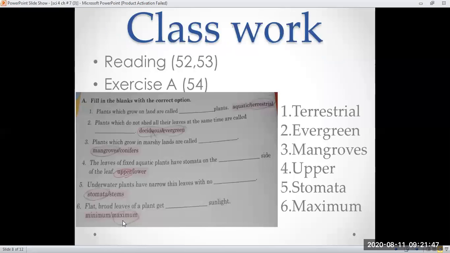So students, we are moving forward to our classroom work. First we are going to do the reading from Some Unusual Plants. And first of all, we are going to start with Maisha. Yes, Maisha, from Some Unusual Plants.